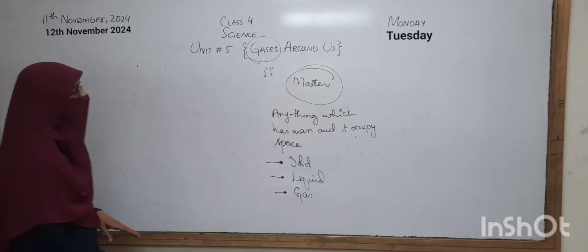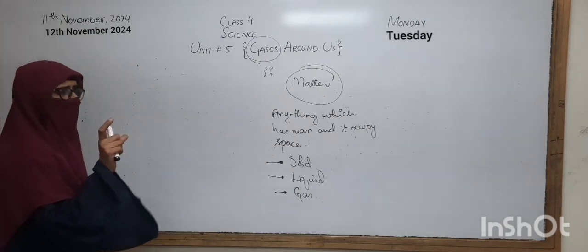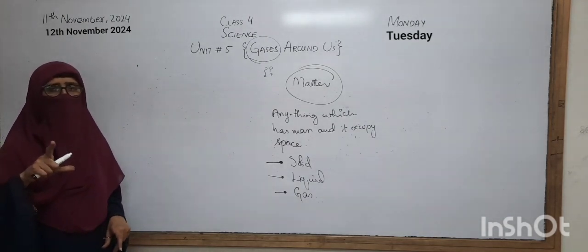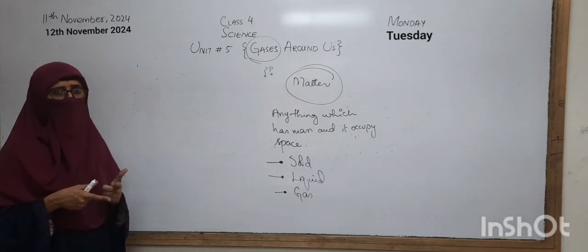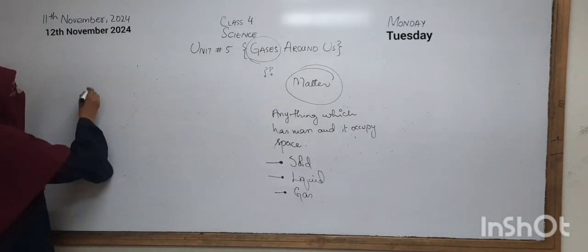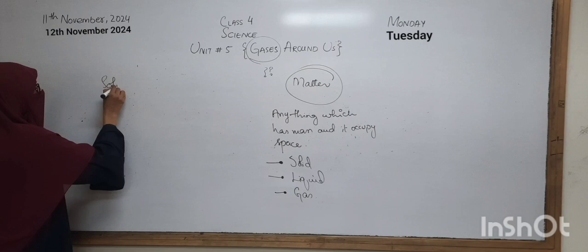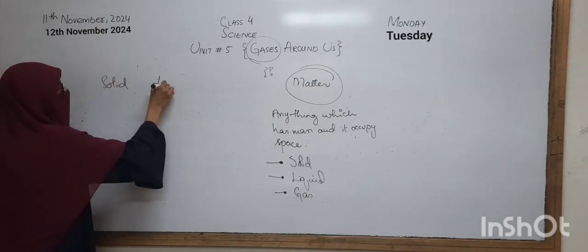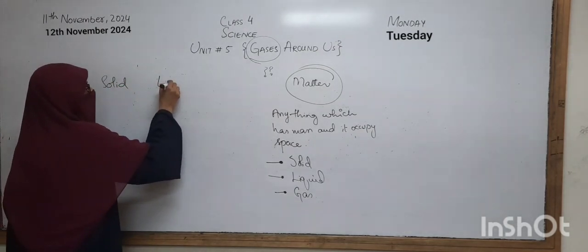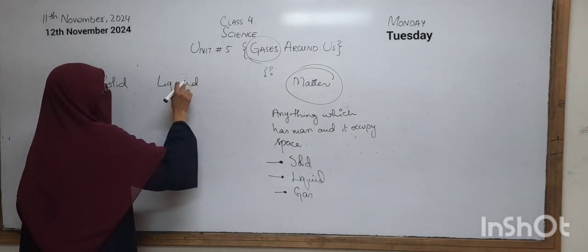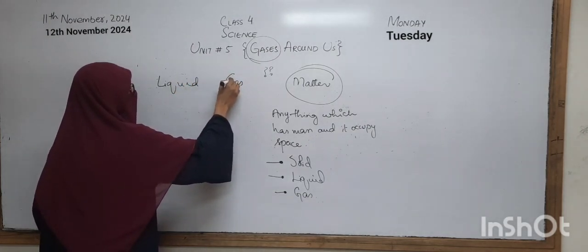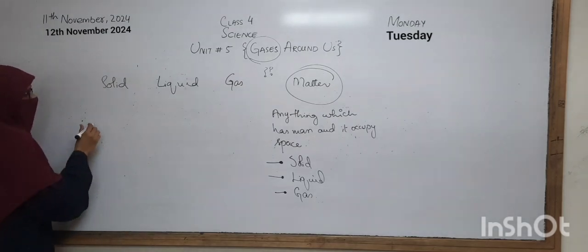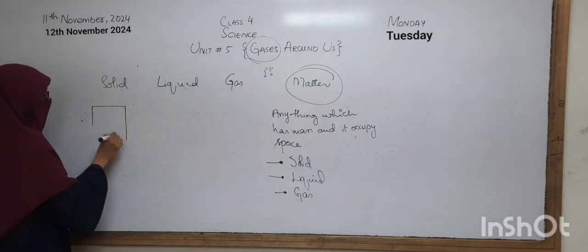Okay. Now we will have a quick review of the properties of solids and liquids, so that we can understand properly the properties of gases. Okay. The solids. I will make a picture of solid, liquid and gas, so it will be more clear to you. Okay.